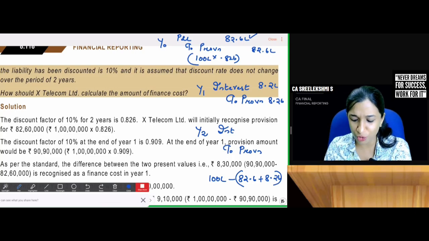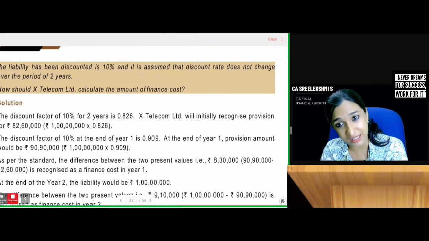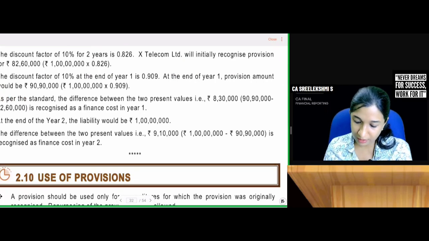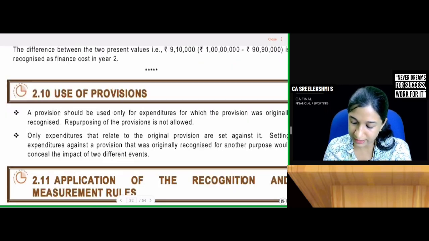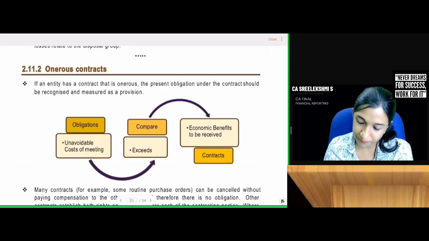Very easy, right? Just go through the answer. Nothing more than that. Whatever we have discussed is enough. Okay. Then that was question number 10. Question number 11.